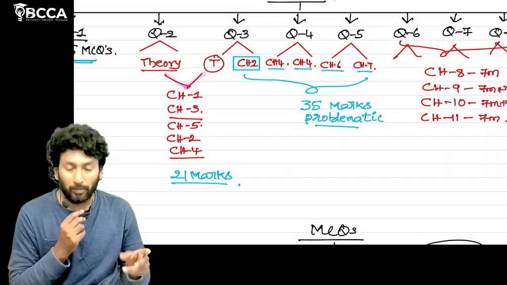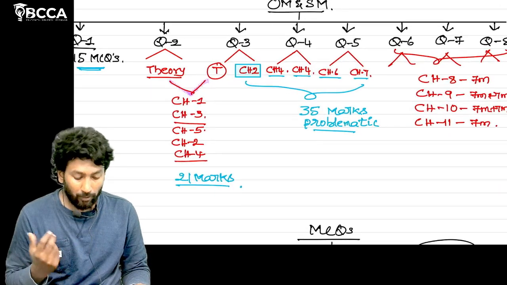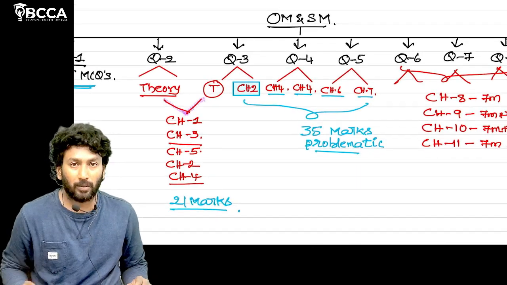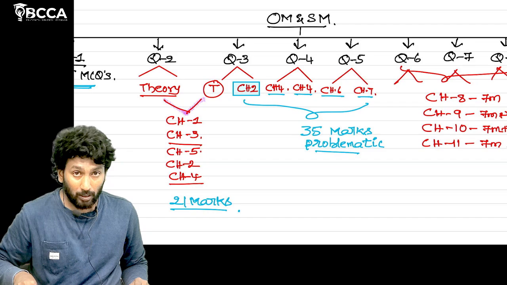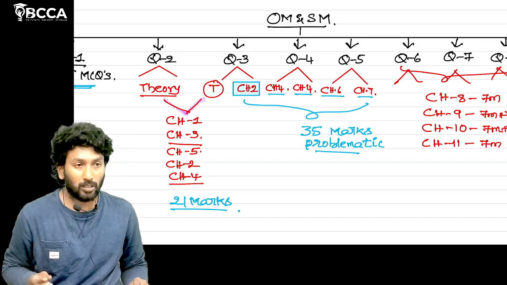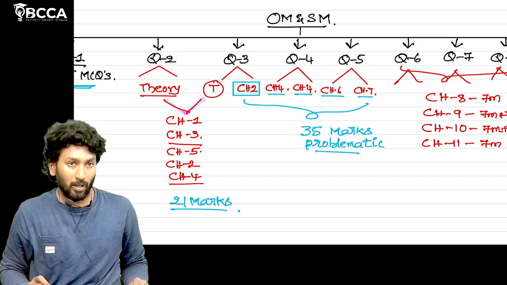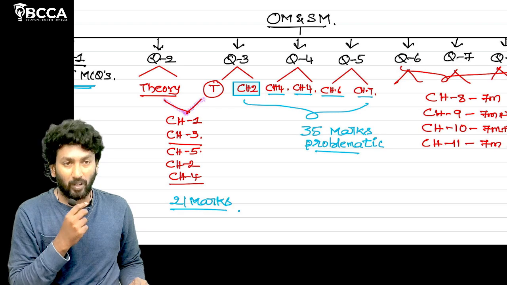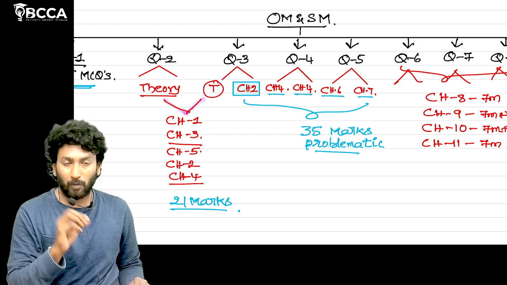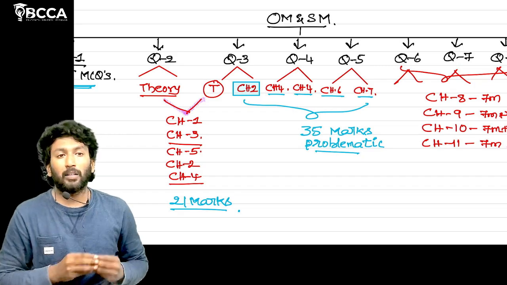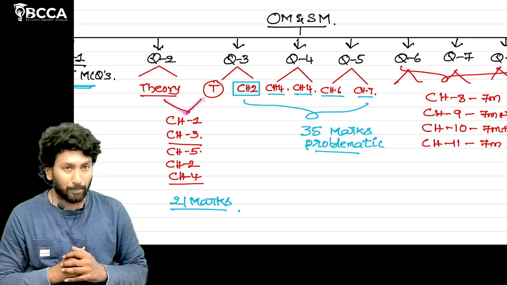For the OMSM question paper, I will explain in 1 or 2 minutes. In the OM and SM question paper also we have 8 questions. Question number 1 is completely the MCQ part. In question number 1, 15 MCQs will be there. Out of these 15 MCQs, 9 MCQs will be from the OM part and 6 MCQs will be from the SM part.